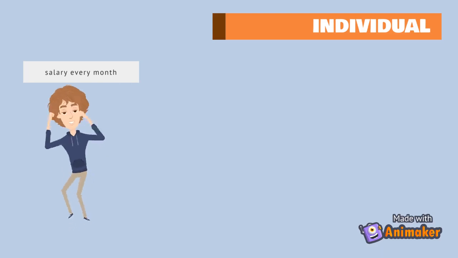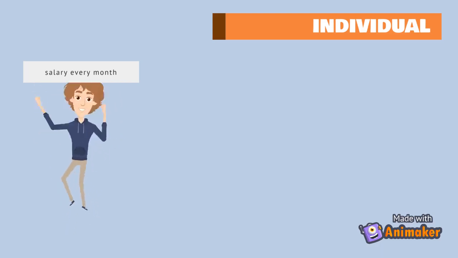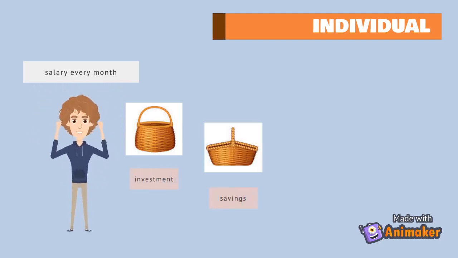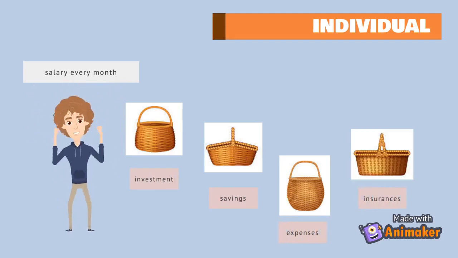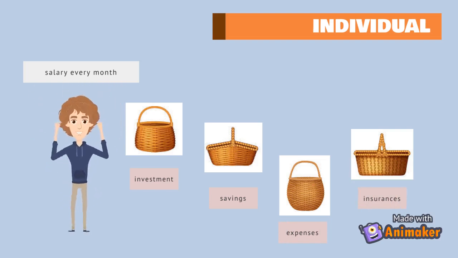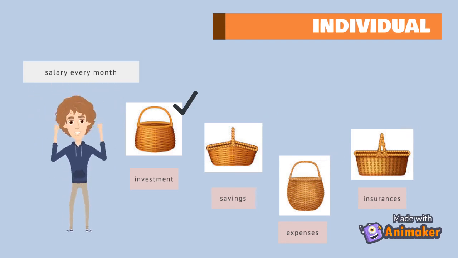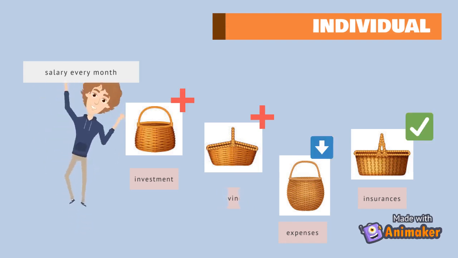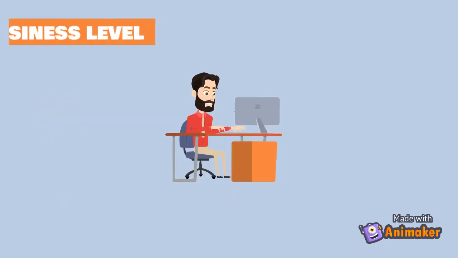With an assumption that he already received his monthly salary from his office, we can suggest him to put his money in 4 baskets. The first basket is investment. The second basket is savings. The third basket is expenses. And the fourth basket is insurance. Ben should put his money in every basket, but with a different amount or percentage. For example, for the investment and savings baskets, Ben can place a bigger amount than he puts in the expenses basket. Don't forget to take care of yourself by placing your money in insurance.